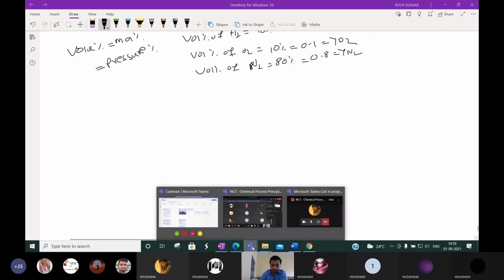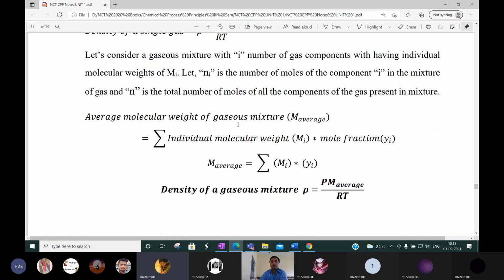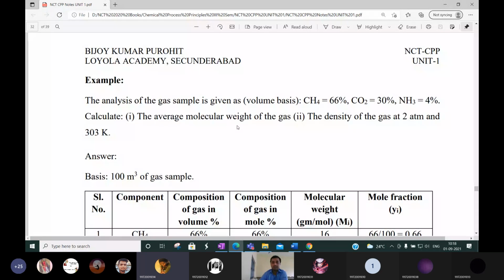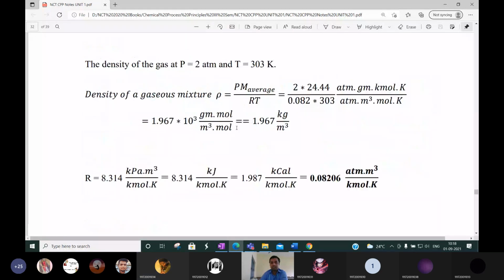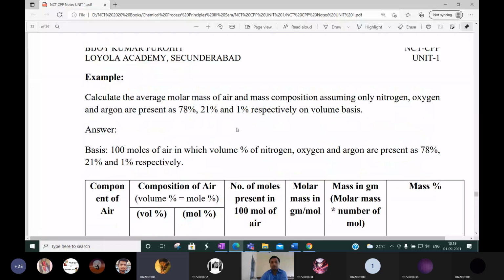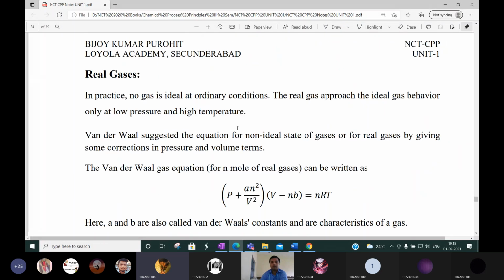This is all about ideal gases. Next we come to real gases. Two numericals are there based on this, we will solve them in the next class. Let me discuss the theory first.